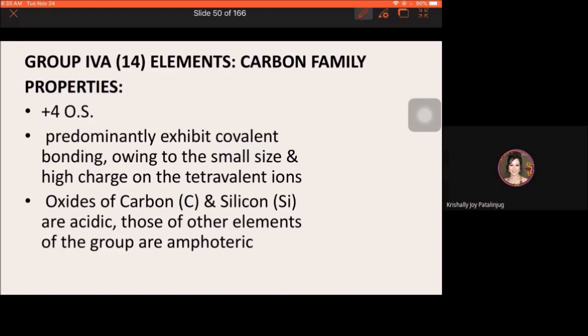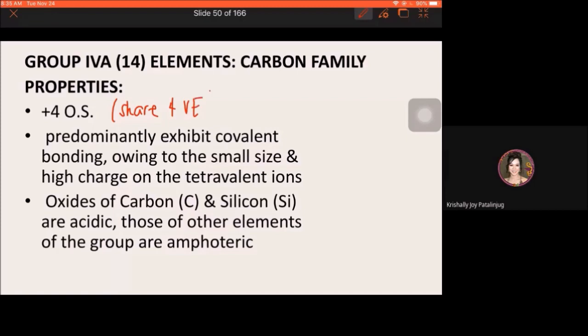Okay? Which means, pag sinabing plus 4, positive 4, it means they share 4 valence electrons during chemical reaction.